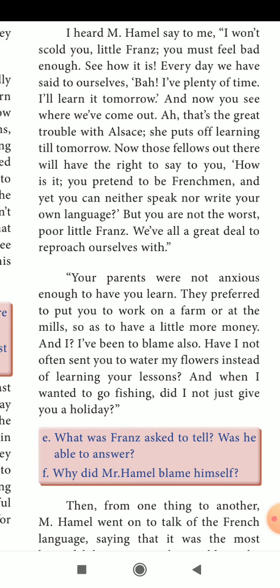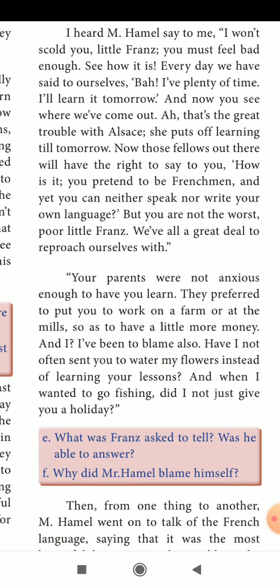French language, you are not able to know because you avoided it. So many classes you didn't attend. Okay, who is telling all this? M. Hamel is telling little Franz to understand how important the mother tongue is. But you are not the worst, poor little Franz, and he is telling that you are not the worst. Little Franz, don't worry. We have all a great deal to reproach ourselves with. So you are not very poor, Franz, don't feel bad.